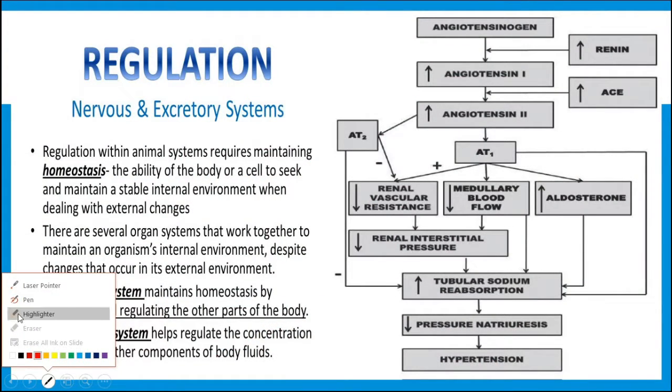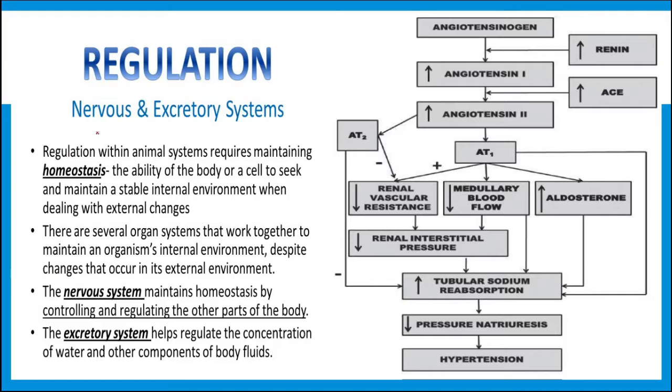Regulation of the excretory system controlled by the nervous system. The regulation within the animal system requires maintenance of homeostasis, that is of the internal and external environment. The nervous system maintains homeostasis by controlling and regulating the other parts of the body, whereas the excretory system regulates the concentration of water and other components of the body fluid, which is known as homeostasis. We have already discussed the regulation by the nervous system and other parts of the body, that is heart, etc.